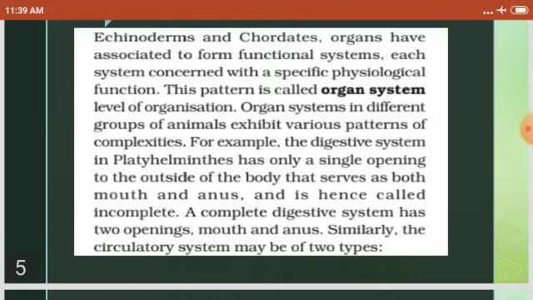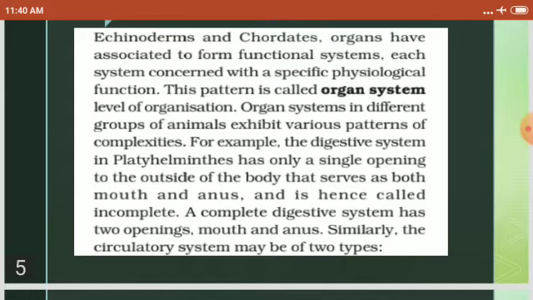For example, the digestive system in Platyhelminthes has only a single opening to the outside of the body that serves as both mouth and anus, and is called incomplete digestive system. And complete digestive system means there are two openings, a mouth and anus.